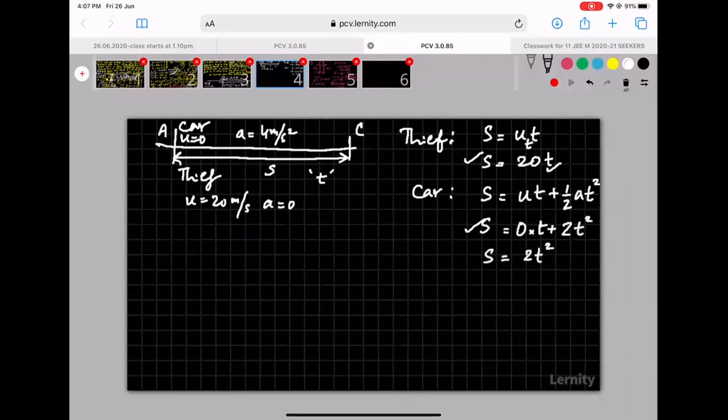So now I got two equations and two unknowns. S and T are unknowns. If you have as many equations as the number of unknowns, it means you can solve for all the values. Some way or the other, you can always solve them. What do you want to calculate? If we want to calculate time, we try to eliminate S. If we want to calculate S, we try to eliminate time.